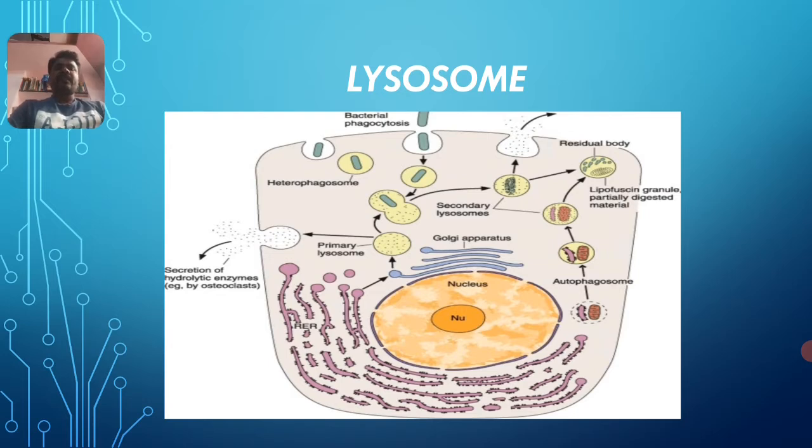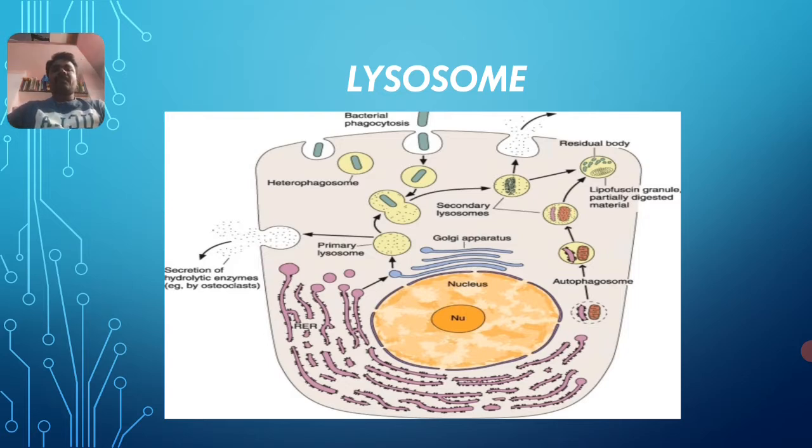Yesterday we have already discussed the cell organelle, which is the Golgi complex, their structure, what the components of the Golgi complex are, and the functions of the Golgi complex.